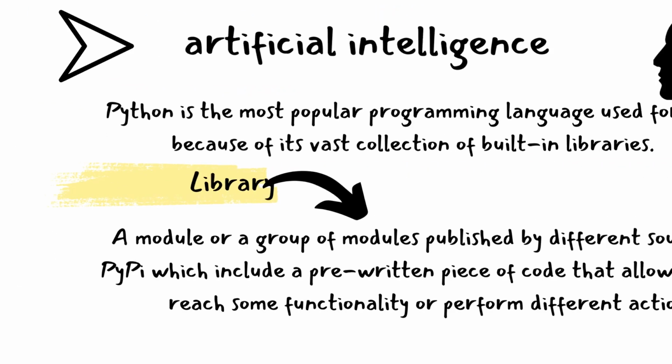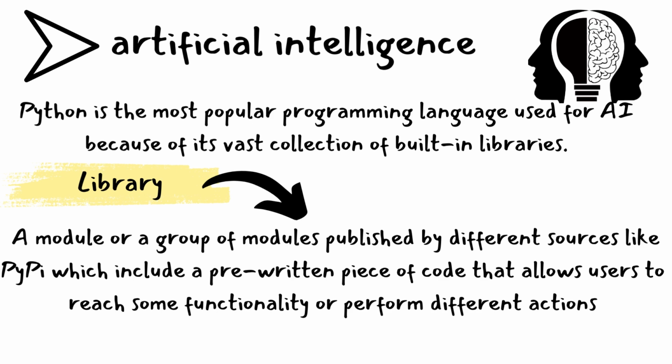Python is also used in the field of artificial intelligence. Python is the most popular programming language used for AI because of its vast collection of built-in libraries. A library is a module or a group of modules published by different sources like PyPI, which include a pre-written piece of code that allows users to reach some functionality or perform different actions.